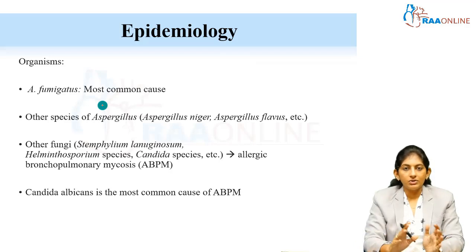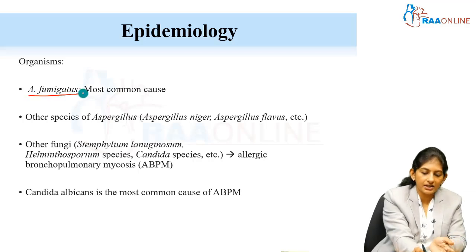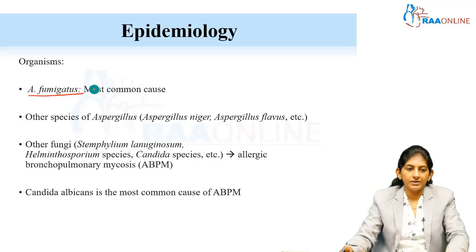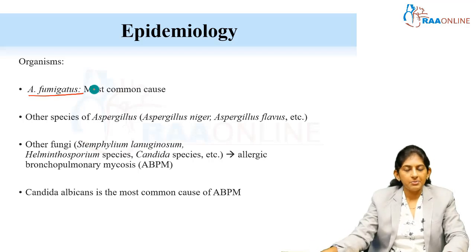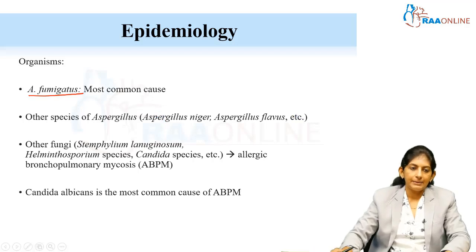Now moving on to the causative organisms. Among the Aspergillus group, as I have already mentioned, Aspergillus fumigatus is the most common cause. Other species of Aspergillus, like Aspergillus niger and Aspergillus flavus, can also cause ABPA.